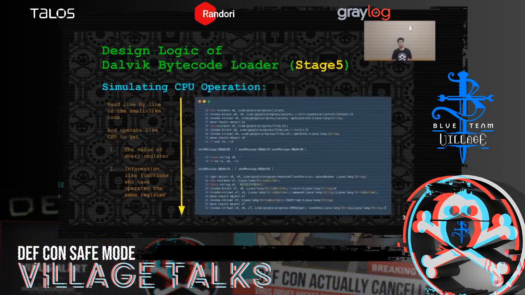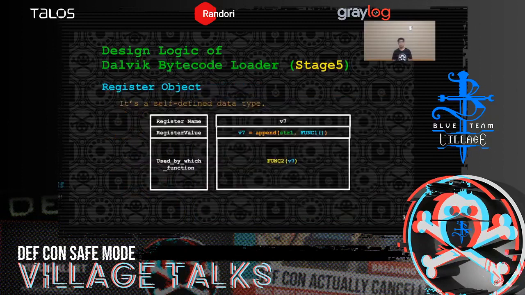So in stage 5, we simulate the CPU operation. We read line by line of the smali-like source code and operate like CPUs to get two things. First, the value of every register. Second, the information like functions that have operated on the same register.